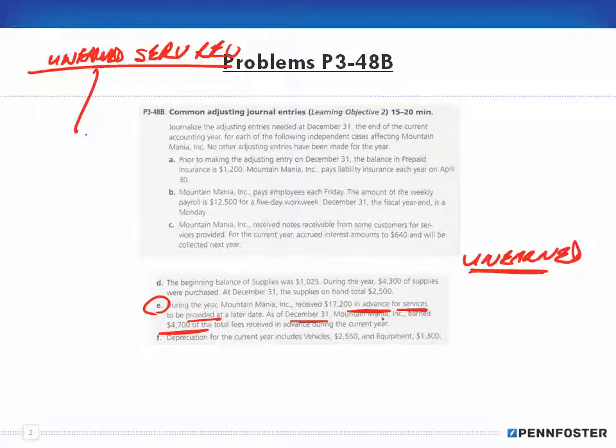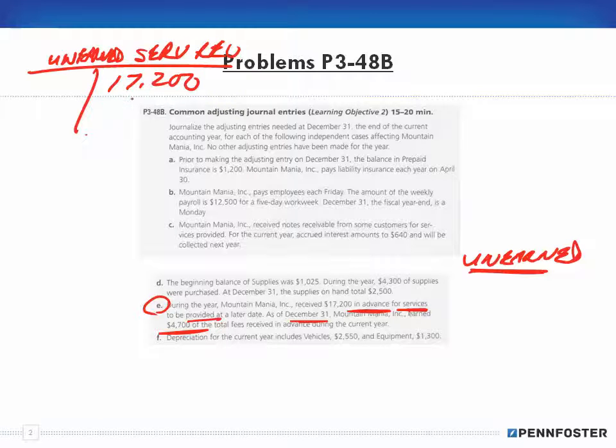Well, if we received $17,200 in advance, right? That means we would have credited the $17,200 to unearned service revenue. Now it's telling us that as of December 31st, we earned $4,700 of the total fees, right?